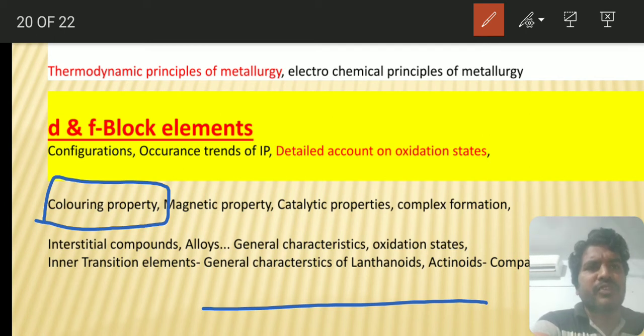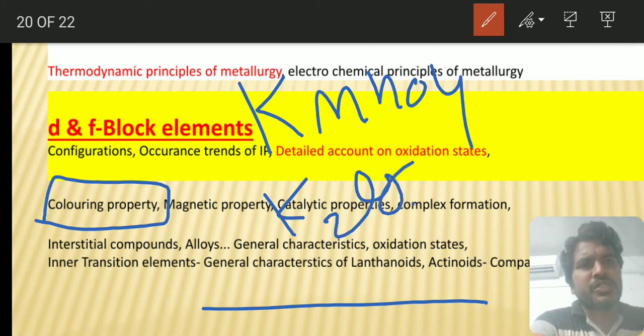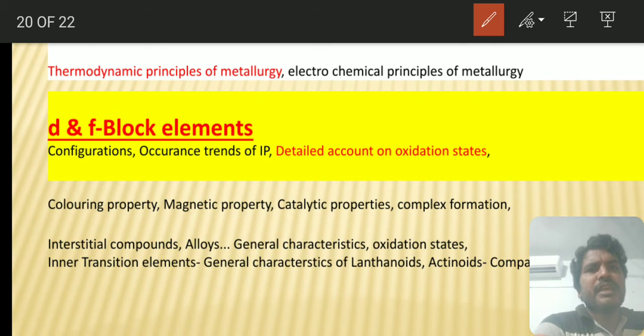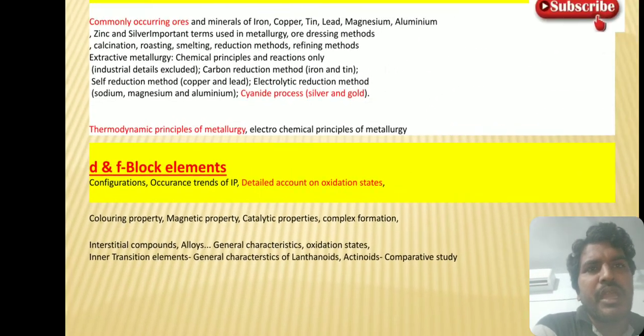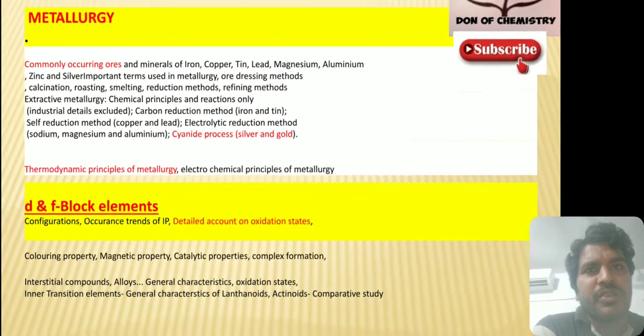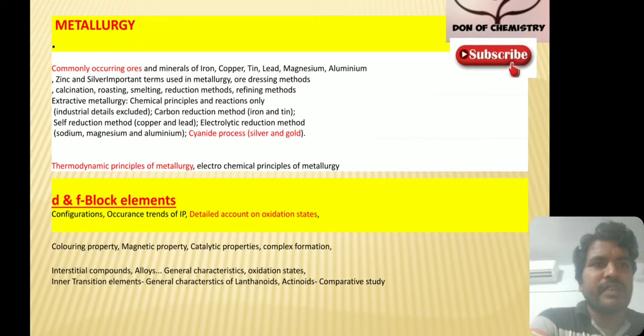And be careful with the KMnO4 preparation method and K2Cr2O7 preparation methods. They are very important. So like this we can do problems based on metallurgy. From metallurgy one question will come, and from D and F block elements also you can expect one question.